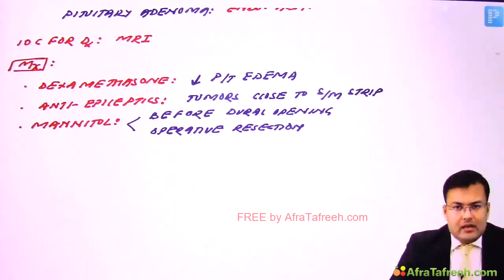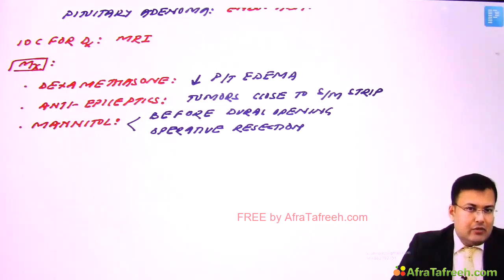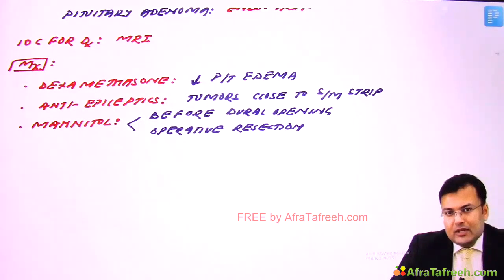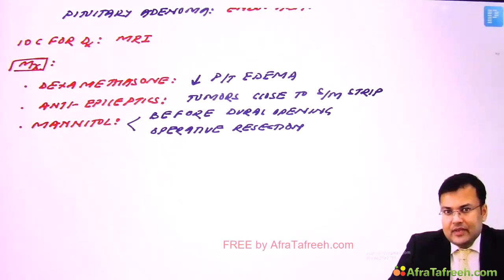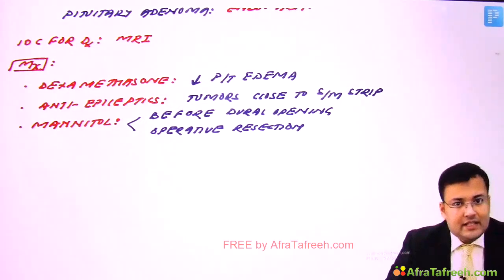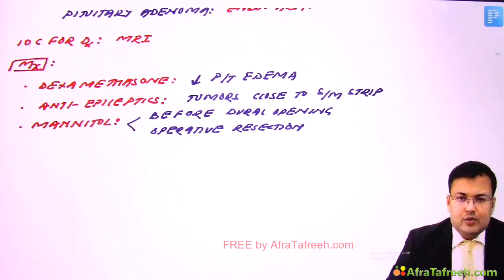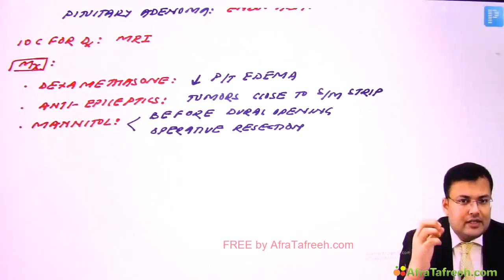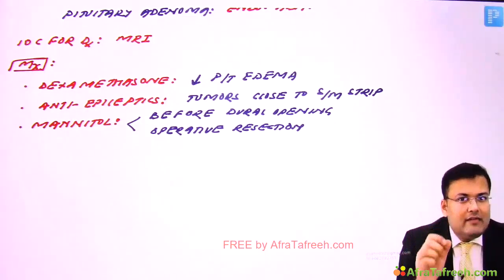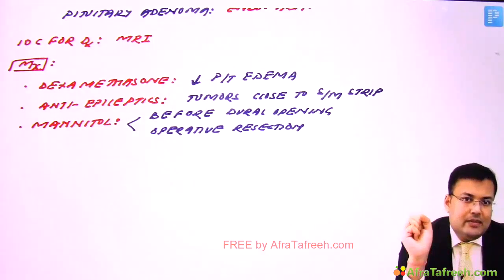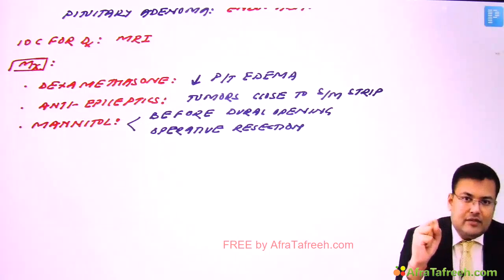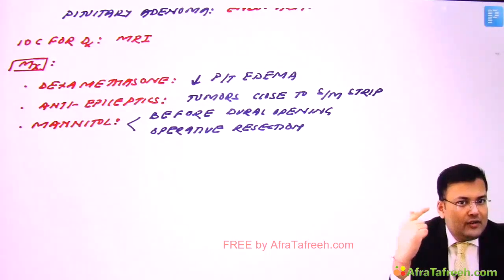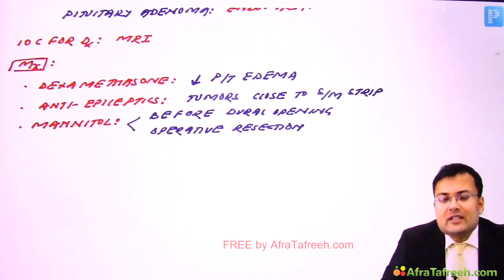Now this is the medical management, or the drugs which are given in brain tumor. Now see, what is the mainstay of treatment of brain tumor? Surgical resection. So surgical resection is the mainstay of treatment in most brain tumors. Now why do we go for surgical resection? First, if you resect the tumor, you will have confirmation of what kind of tumor is there, means histological diagnosis. And second, you are going to reduce the mass effect of the tumor.